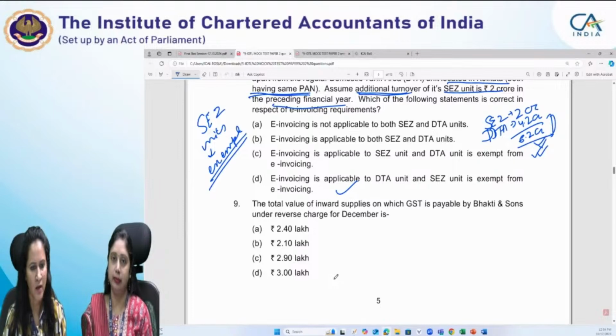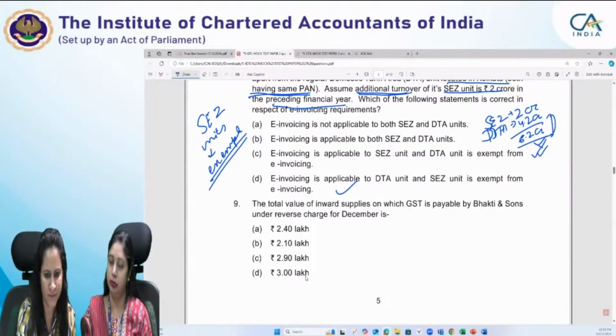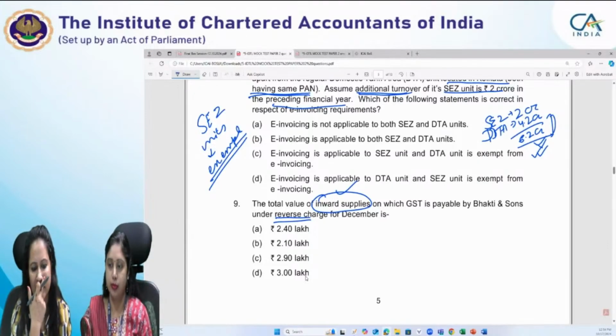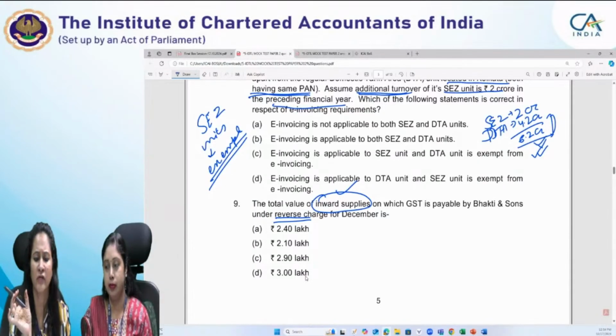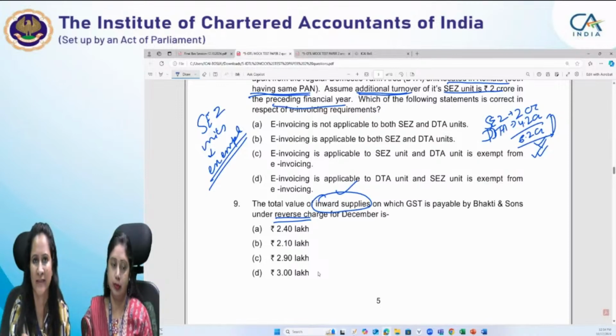Then coming to question number 9: the total value of inward supplies on which GST is payable by Bhakti and Sons under reverse charge for December. The question categorically asks for the total value of inward supplies, so we need not check the value of outward supplies as of now.